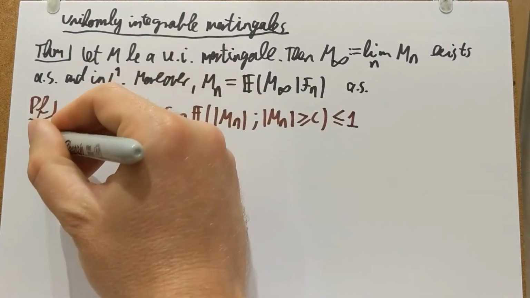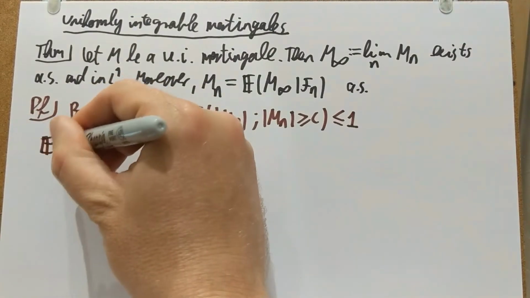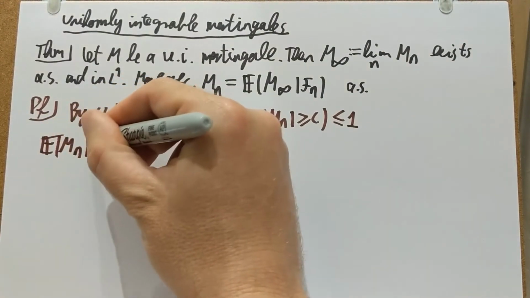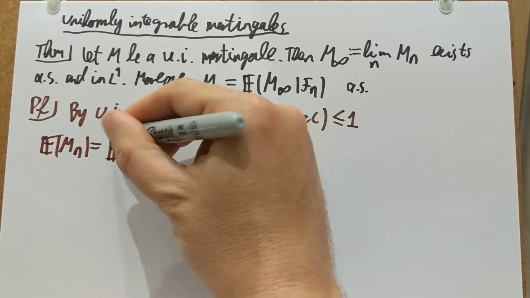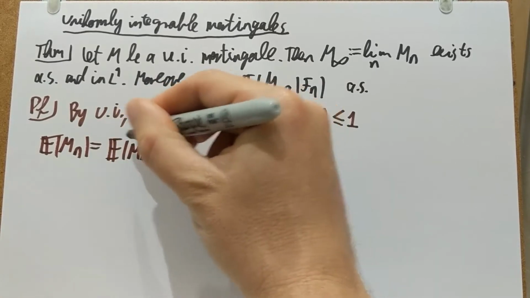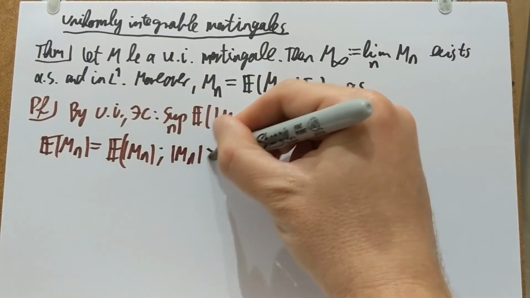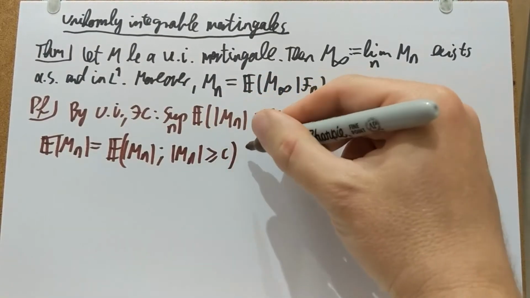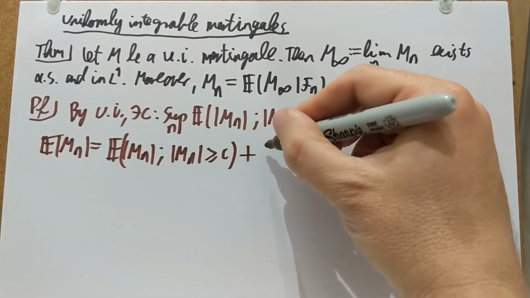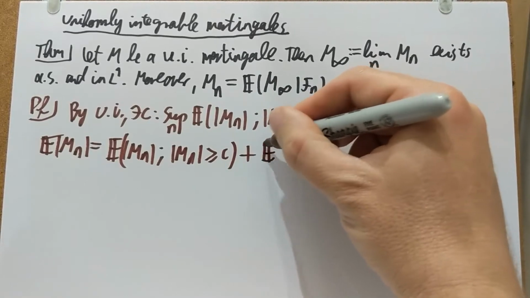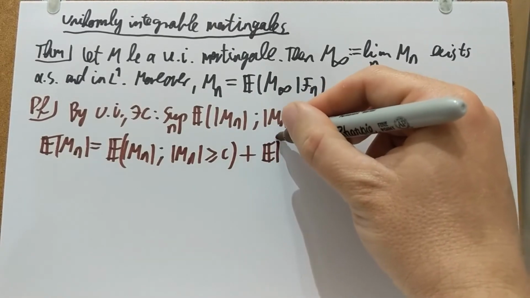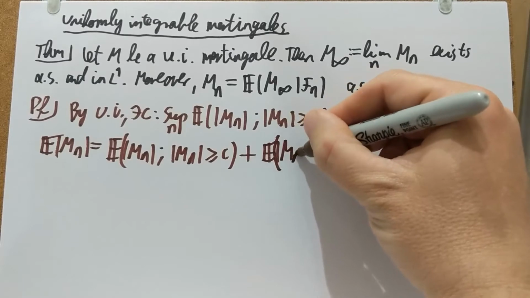Then if I look at the expectation of mod Mn, I can write this as the expectation of mod Mn under the event that mod Mn is larger than c plus under the event that it's smaller than c. That's a trick we have seen a couple of times before.